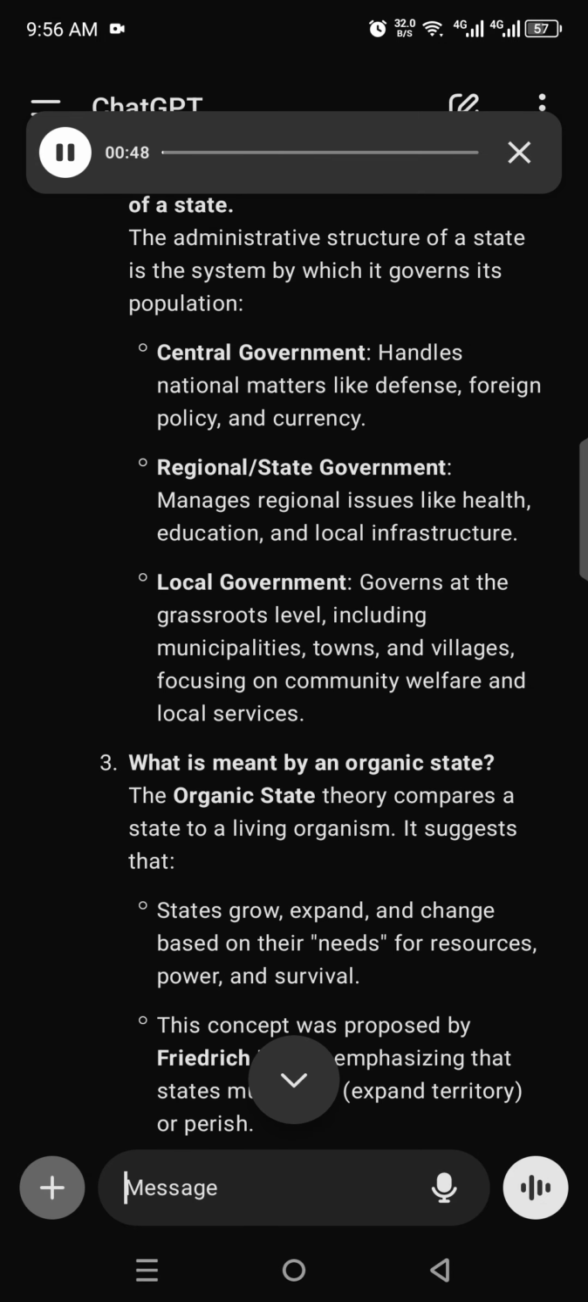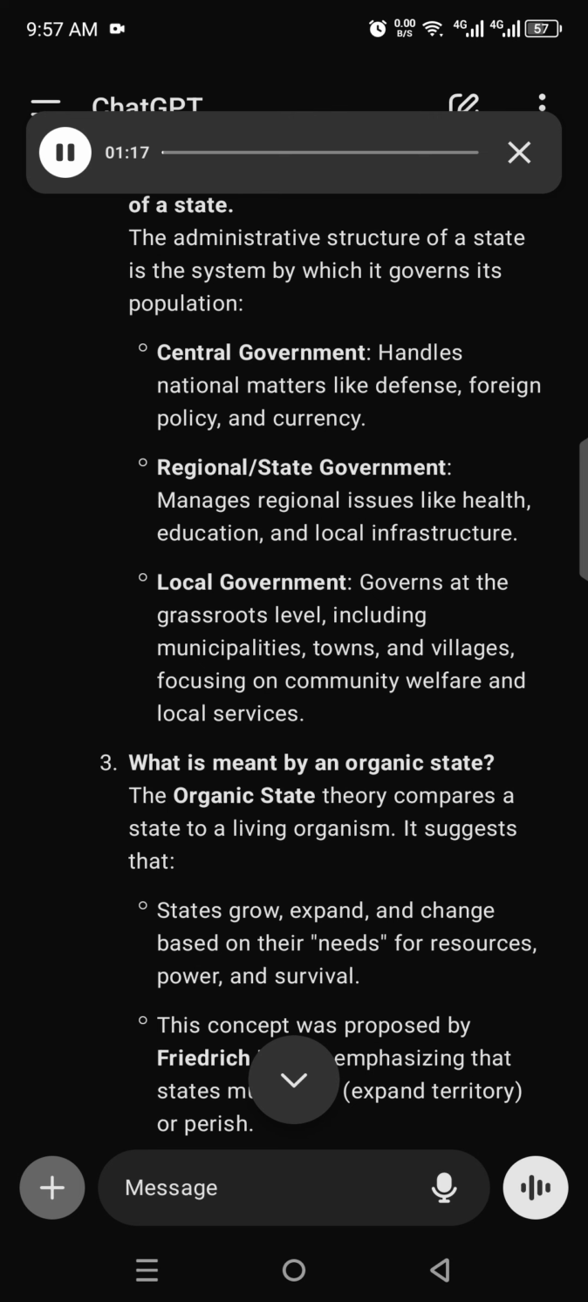Central government handles national matters like defense, foreign policy, and currency. Regional state government manages regional issues like health, education, and local infrastructure. Local government governs at the grassroots level, including municipalities, towns, and villages, focusing on community welfare and local services. 3. What is meant by an organic state? The organic state theory compares a state to a living organism.